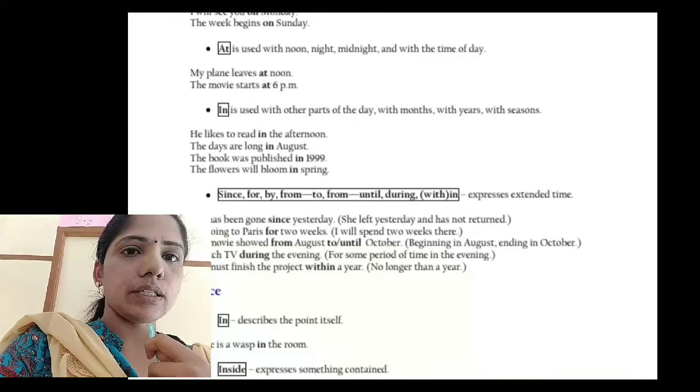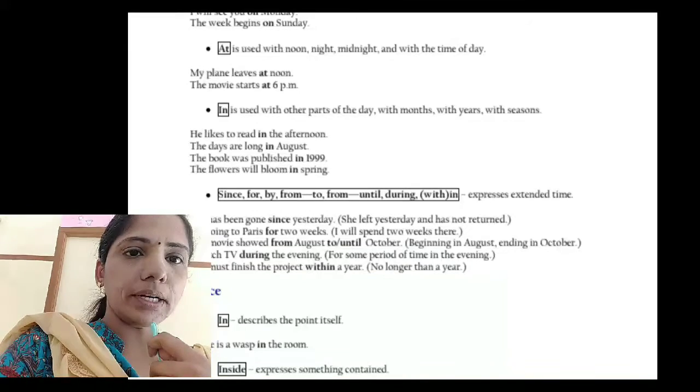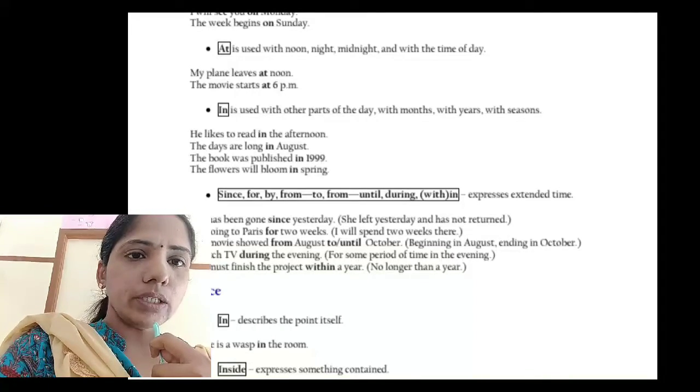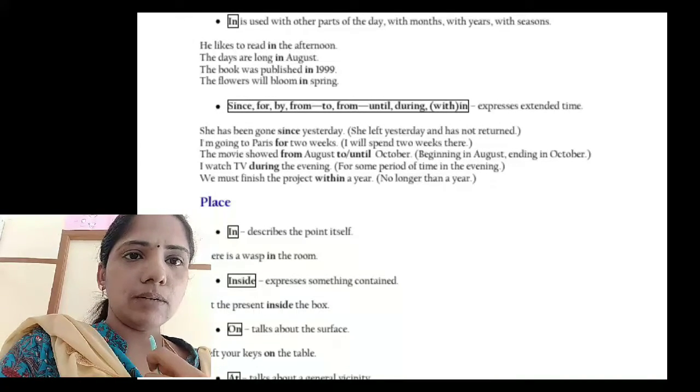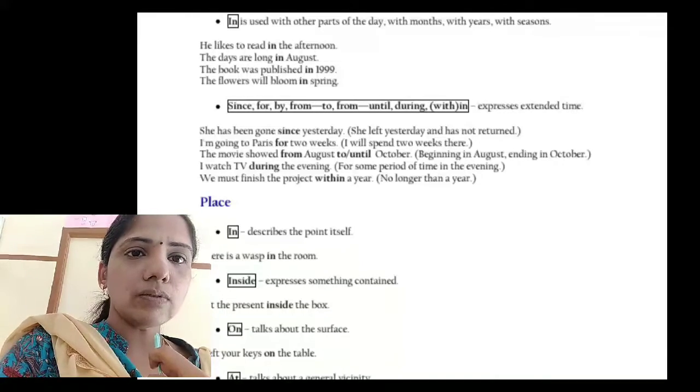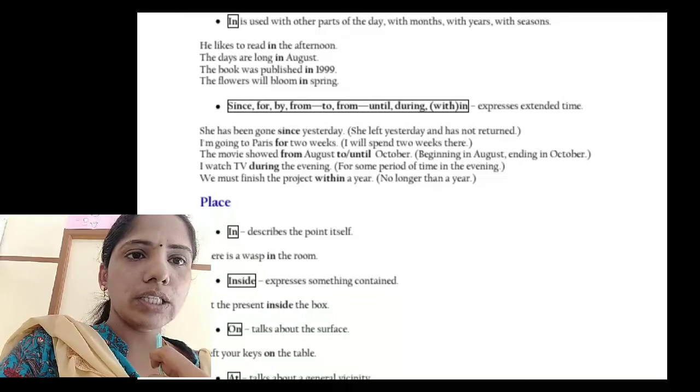In is used with other parts of the day, with months, with years, with seasons. For example, he likes to read in the afternoon. The days are long in August. The book was published in 1990. The flowers will bloom in spring. Since, for, by, from, to, until, during, within. So these are the words which express an extended time. We have to learn them closely. Look at the sentences.